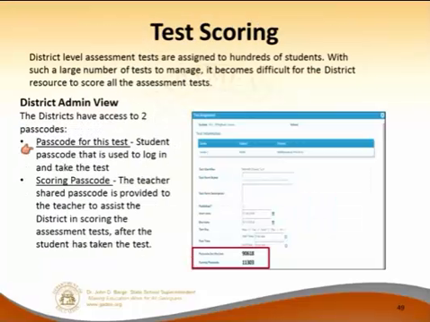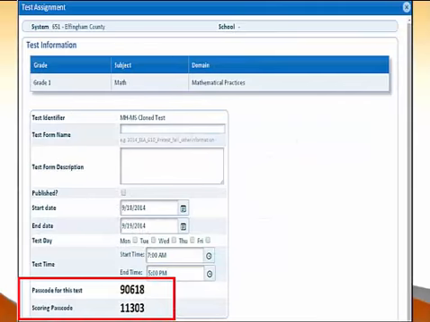It's slightly different in that you have a passcode for this test and you have a scoring passcode. You can see right here, this is the passcode that the students will need. Then you have a scoring passcode. If you're going to have people help you with scoring, you would get this passcode to those people and those people only. Whoever has this passcode can help you score. That is something very different and hopefully will be very helpful.